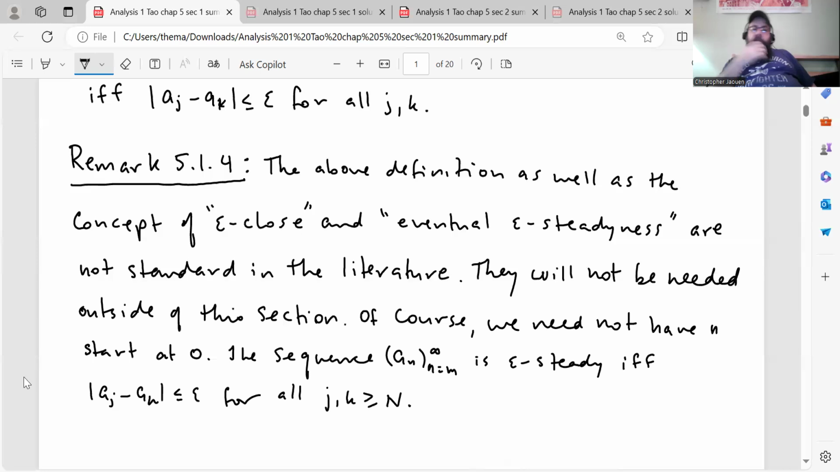He makes a remark about this because this terminology is actually not common. The above definition, he says, as well as the concept of epsilon close and eventual epsilon steadiness, which we'll define in a minute, are not standard in the literature. They will not be needed outside of this section. Of course, we need not have n start at 0. The sequence n going from m to infinity is epsilon steady if and only if the absolute value of a_j minus a_k is less than or equal to epsilon for all j, k greater than or equal to n. So you don't have to start at 0. It can start from any finite natural number.